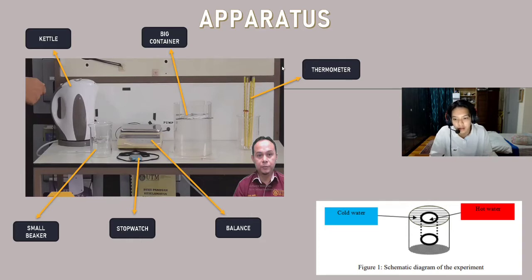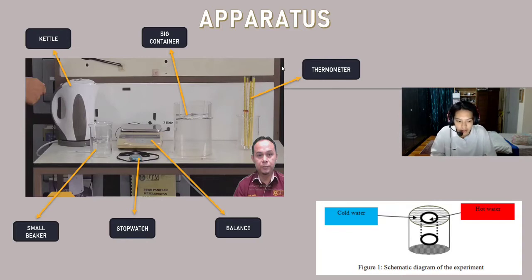I will be explaining starting from the apparatus and components up until the methodology. Firstly, there are 6 main components used in this experiment. To start off, the kettle is used to boil the water. Next, we have a thermometer, which is used to record the temperature, and a stopwatch to record the time taken. Then we also have a balance, which is used to measure the weight. And lastly, we have a small beaker and a big container that are going to be filled with cold and hot water.